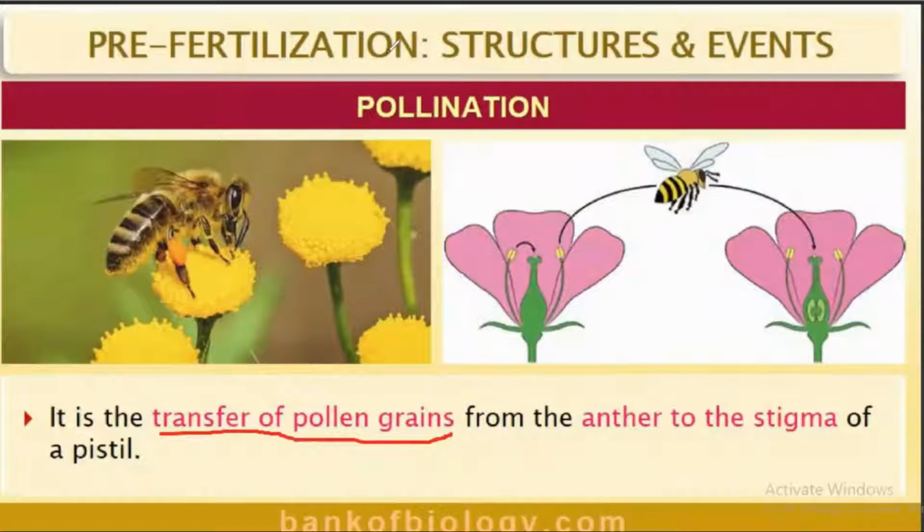Flowering plants have evolved amazing adaptations to achieve pollination. Do you know what the adaptations are? Mainly, they make use of external agents to achieve pollination.